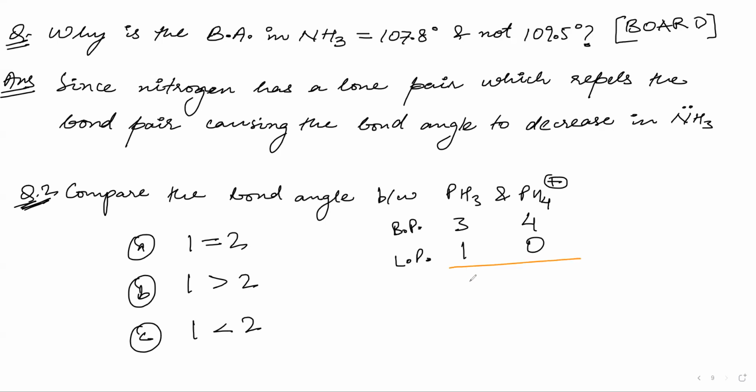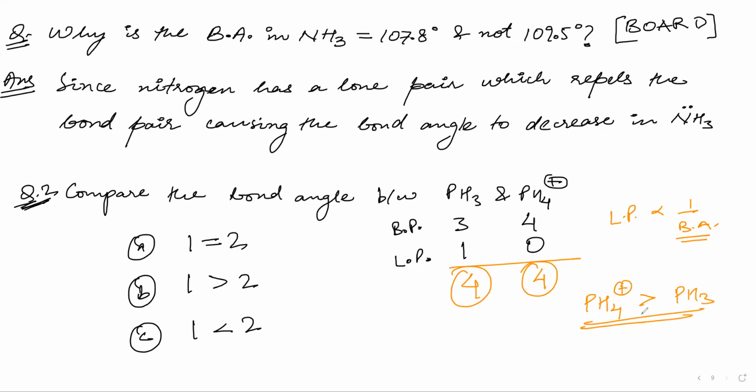Now let us sum up the 4 and 4. This is also 4, this is also 4. Now we will see the lone pair electrons. Whose lone pair electrons are higher? PH3. And lone pair electrons are inversely proportional to bond angle. So whose bond angle will be higher? PH4 positive is higher than PH3. Did you understand, Fatima? When the sum of bond pairs and lone pairs is equal, then we look at the lone pairs. If the lone pairs are high, the bond angle will be low.